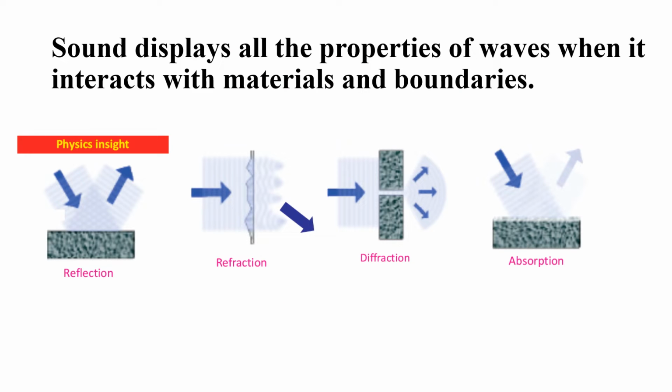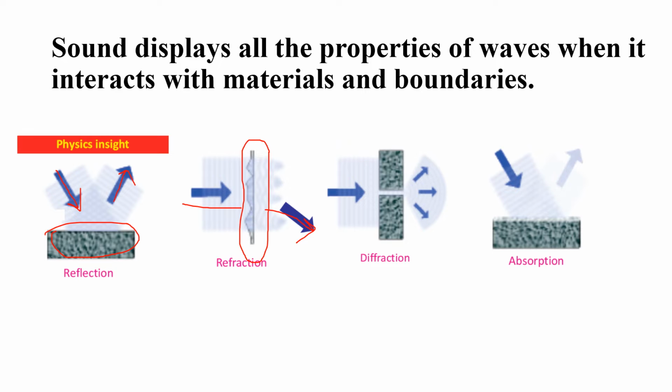Sound displays all the properties of waves when it interacts with materials and boundaries. Let's say if the surface is very hard and very smooth, reflection can take place. This is the incident wave, and this is the reflected wave, because the surface is very smooth and rigid. Now in case of refraction, the surface can be soft and porous. If the surface is porous and soft, what will happen? The incident ray comes over here and can pass through this surface, and refraction takes place.